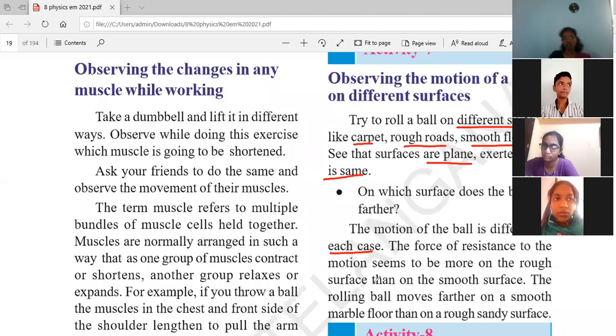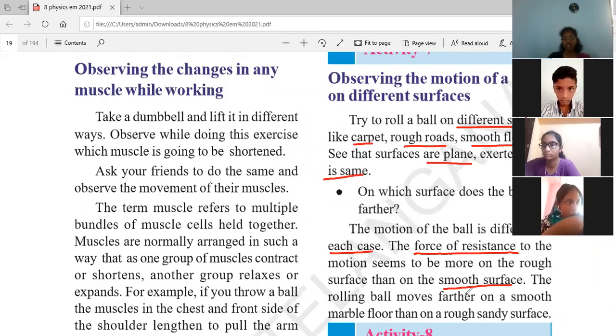Yes or no? Here, force of resistance, Rana. Force of resistance to the motion seems to be more on the rough surface than on the smooth surface. Here, on the smooth surface, the object, that means the ball, covers more distance.